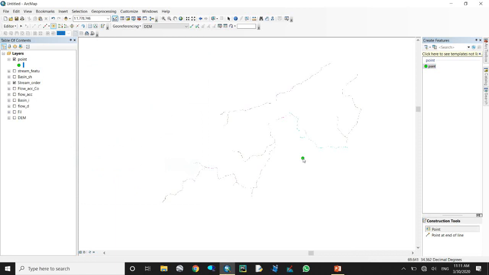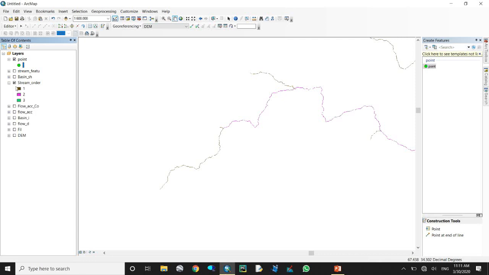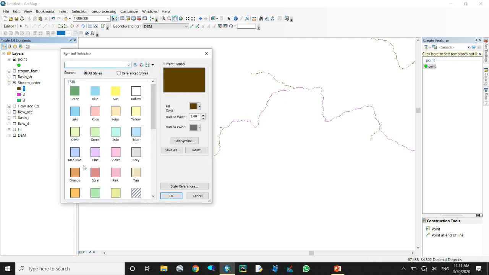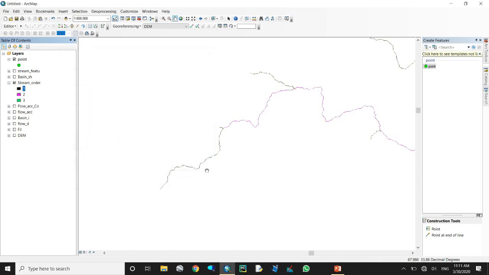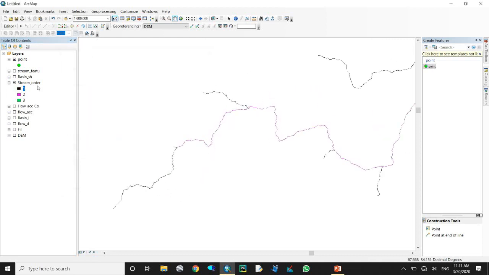Output should be stream order, and this is optional. Just okay. It will create a linear network.